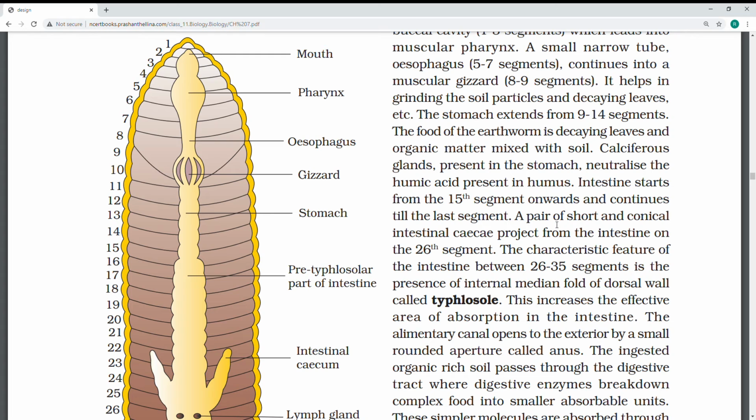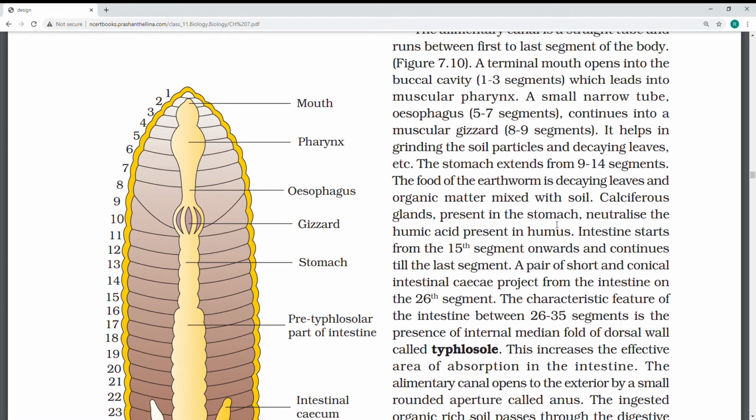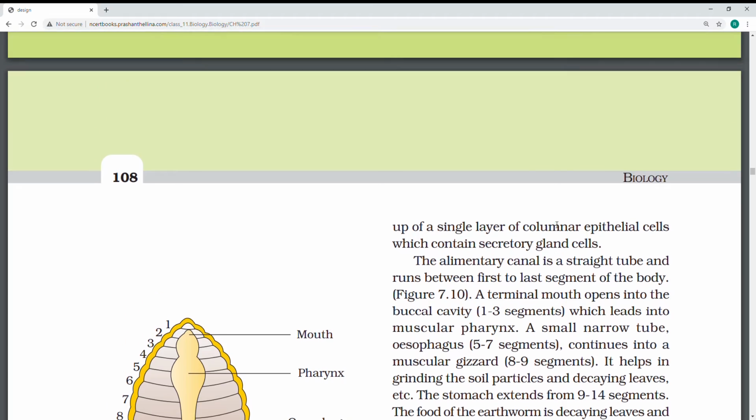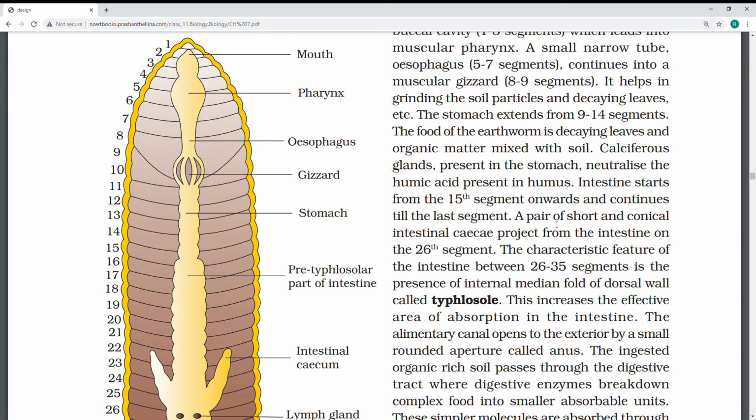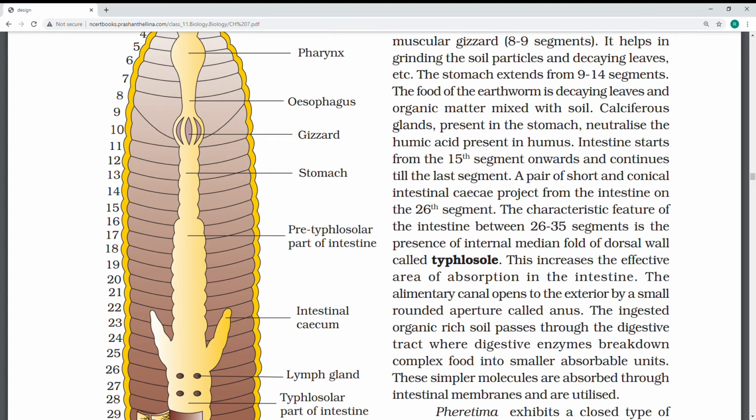So in the digestive system, see the diagram carefully. Mouth is present here, and buccal cavity, the pharynx and esophagus, each has different functions. The gizzard, okay, stomach and typhlosole and intestinal caecum. So this earthworm has a complete digestive system, means the mouth and anus both are present.